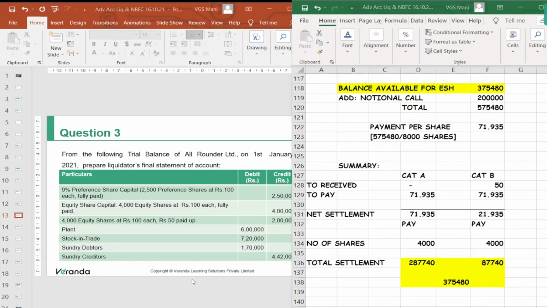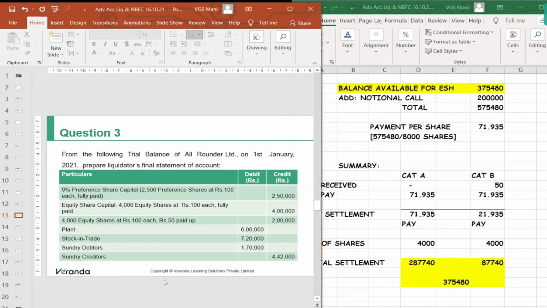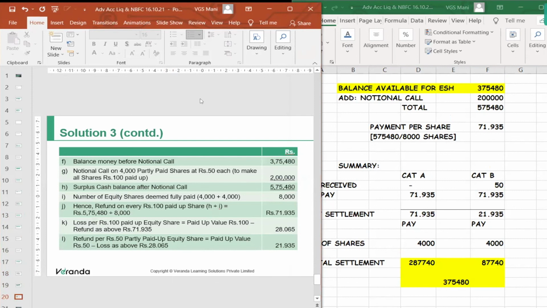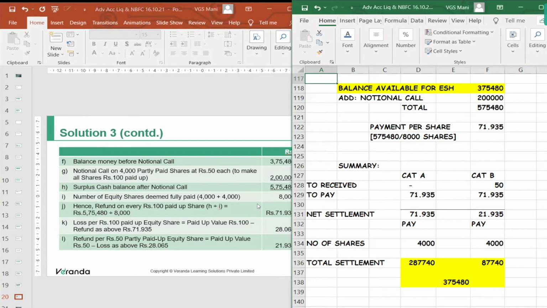Yes. See, 21.935, 71.935. These are all working notes. Different authors try it in different ways. But that process, can you understand? Yes. Okay.